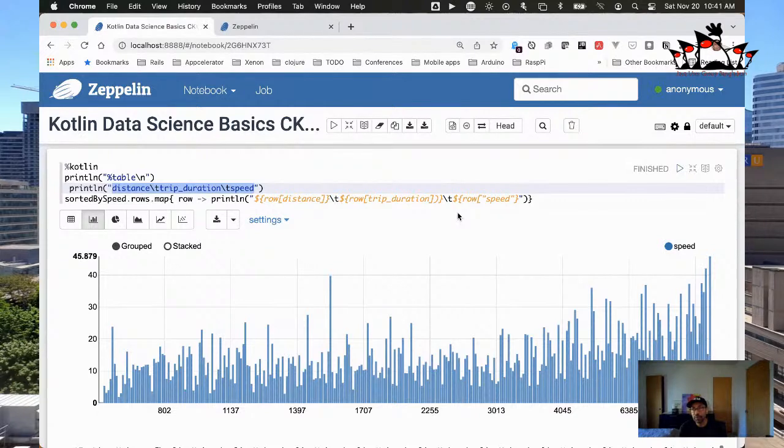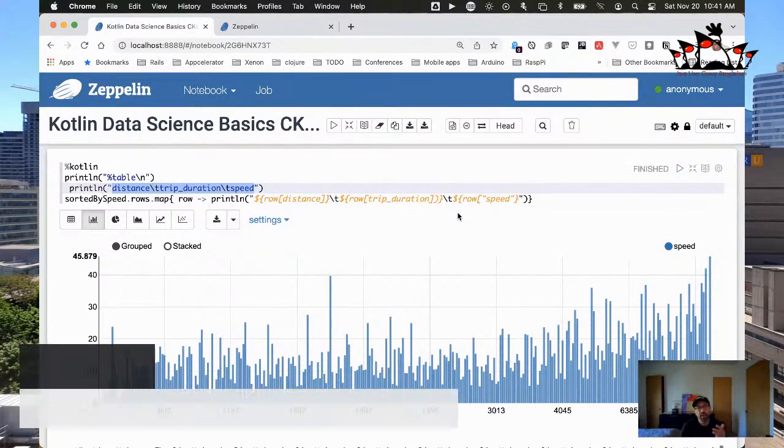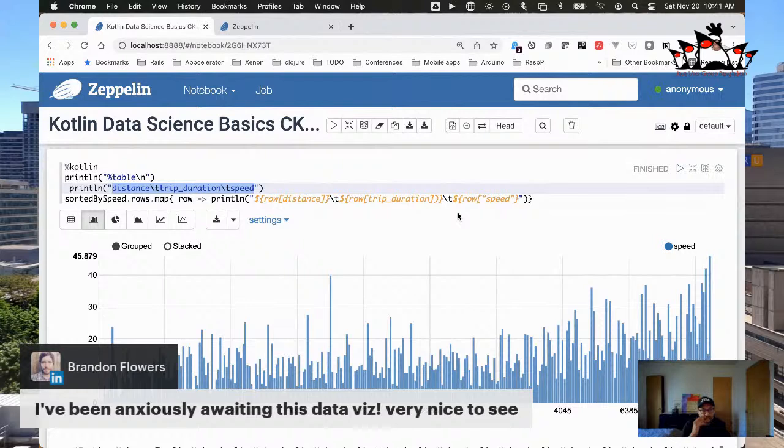We calculated the distance, the trip duration was already there. We went and did some filtering and some sorting, and now we can go and play with these different types of things. So this is pretty nice.